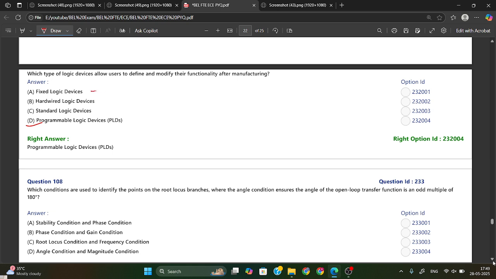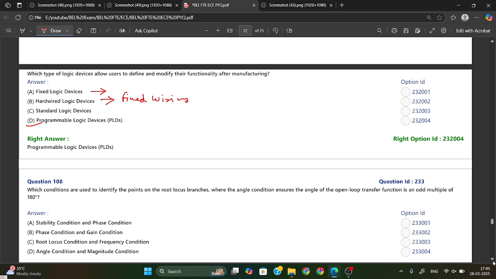Okay, this fixed logic device is here. Fixed logic device is a permanent set. You can't modify further. It is fixed at manufacturing time. Then hardwired logic device is there also. Here they will use fixed wiring, so you can't further modify.